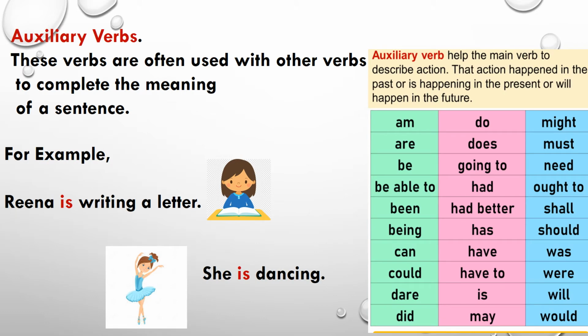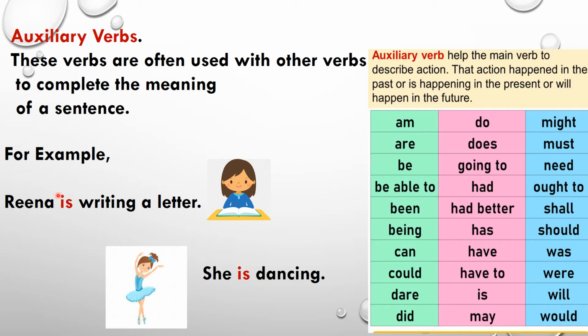Now let's see auxiliary verbs. What is an auxiliary verb? These verbs are often used with other verbs to complete the meaning of the sentence. It means these words cannot stand alone, or you can say auxiliary verbs help the main verb to describe the action, that the action happened in the past or is happening in the present or will happen in the future. That's why it is also known as a helping verb.